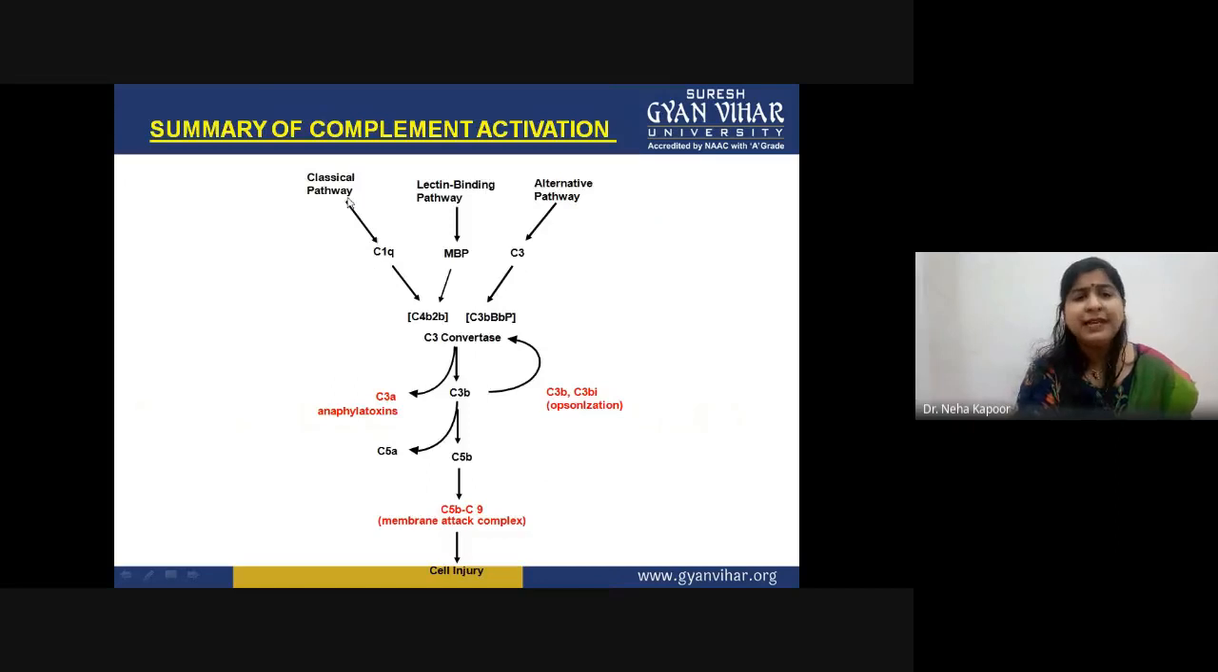Now this is the summary of the complete three pathways of complement activation. This is the classical pathway, in which C1q is the starting point; the lectin binding pathway, with MBL, that is mannose binding lectin; and the alternative pathway, with the C3 protein. What are the C3 convertases? In the classical and lectin binding pathways, the C4b2a C3 convertase is the same, but in the alternative pathway the C3 convertase is different. However, the steps and the functions are the same.